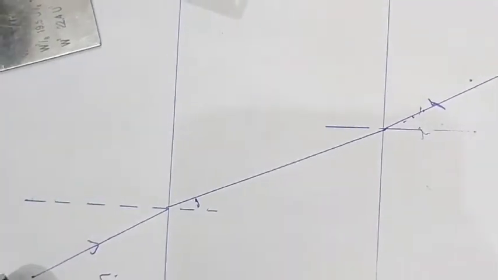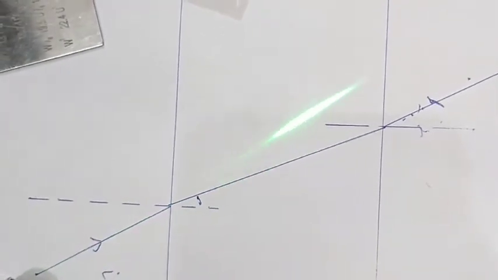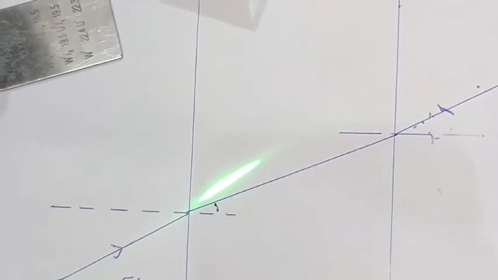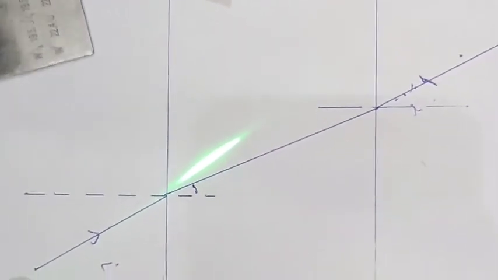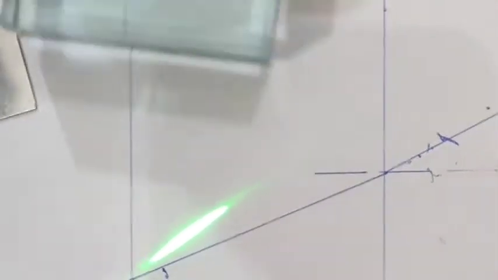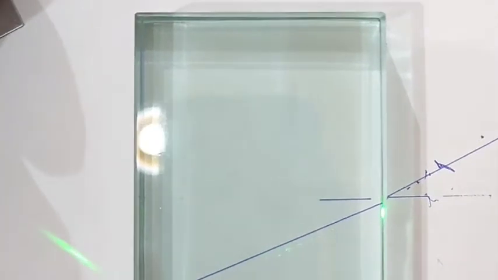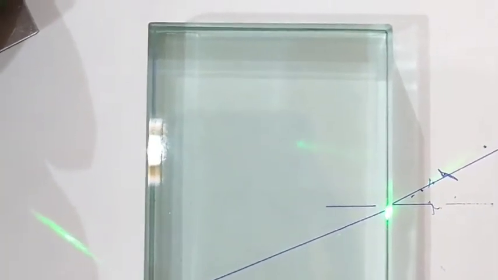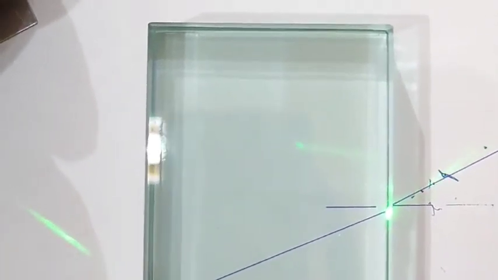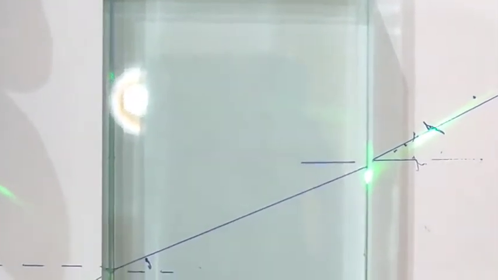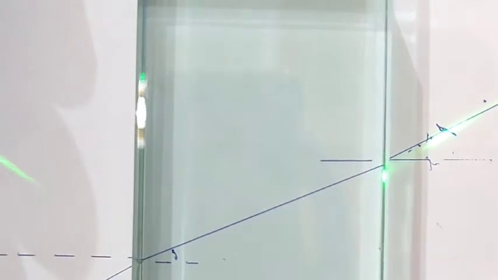If I would have put the ray here like this, then it would have gone like this. You can see the ray is moving on this. It is a separate path. But when a glass slab is placed here, it deviated from its path. Now it is moving on this line. So when the ray passes through the glass slab, it bends towards the normal, and the bending is seen.